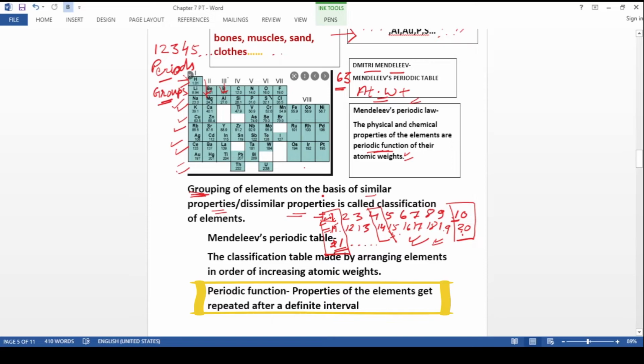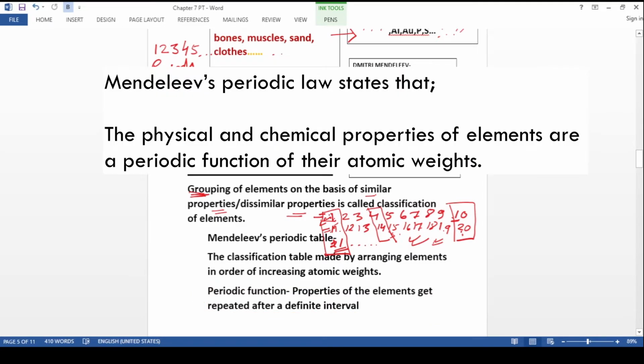So this was a fact discovered while Mendeleev did classification, and on the basis of this fact he made the law, and this law is called Mendeleev's periodic law. This can be stated in this way: the physical and chemical properties of the elements are periodic function of their atomic weights, or simply properties of the elements are periodic function of their atomic weights. Periodic function means repeating after a definite interval or definite period.